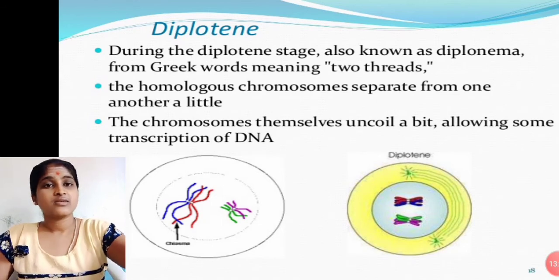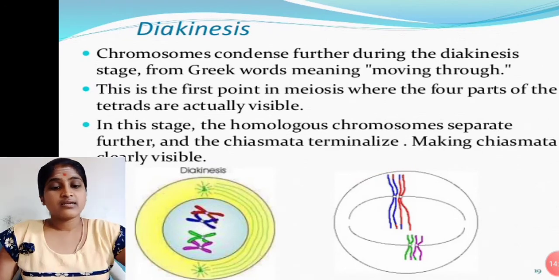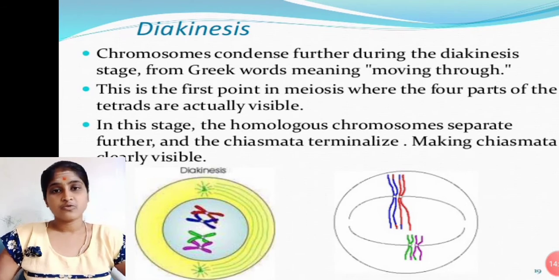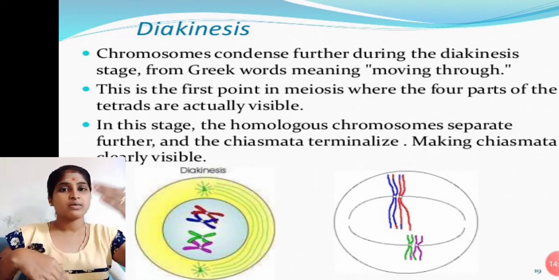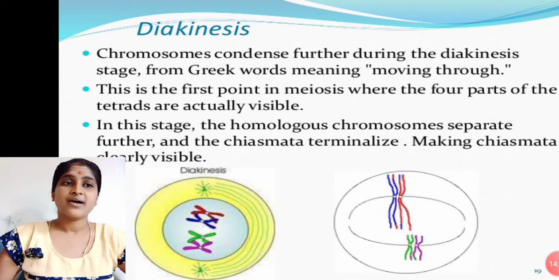Okay. Next we go to diakinesis. It is also a Greek word. It means moving through. Moving through means the chromosomes move separately toward opposite poles. This is the first point in meiosis where the four parts of the tetrads are actually visible. Here we see complete tetrad formation.